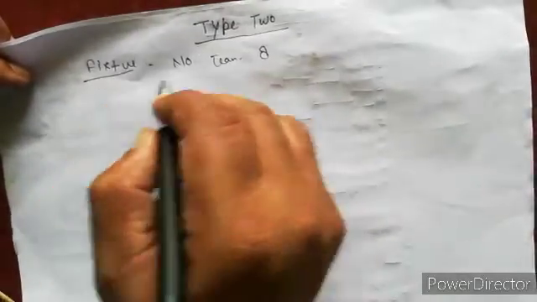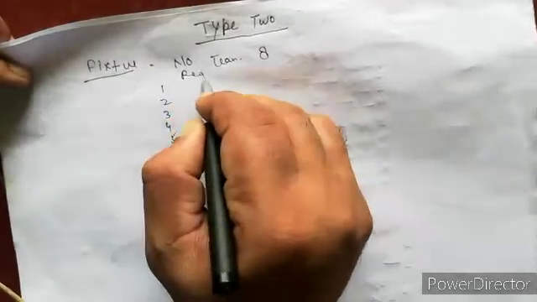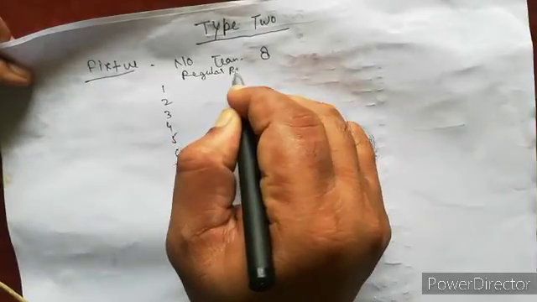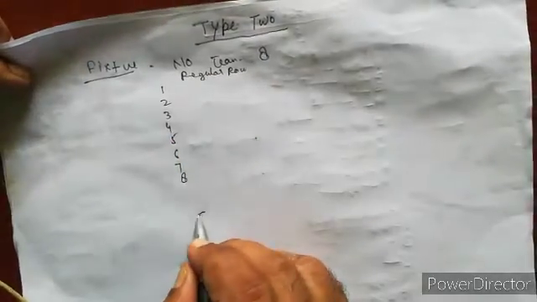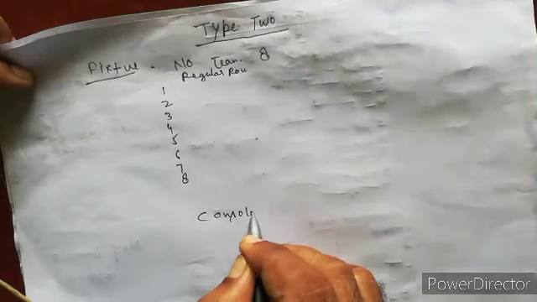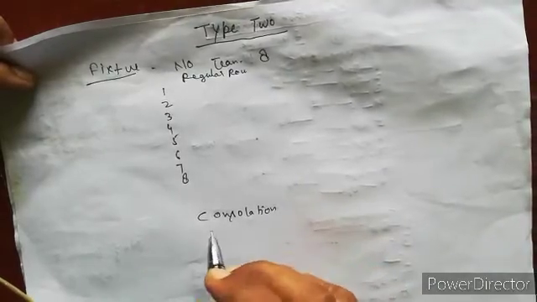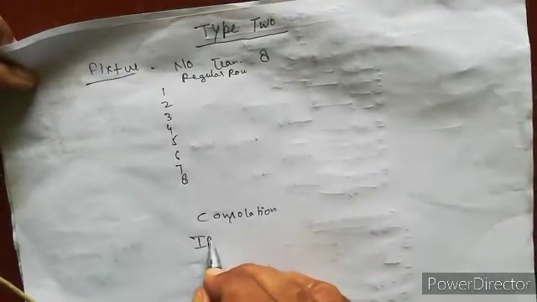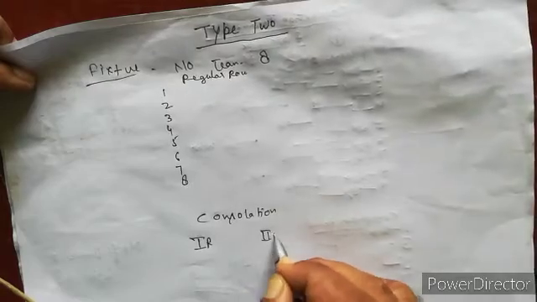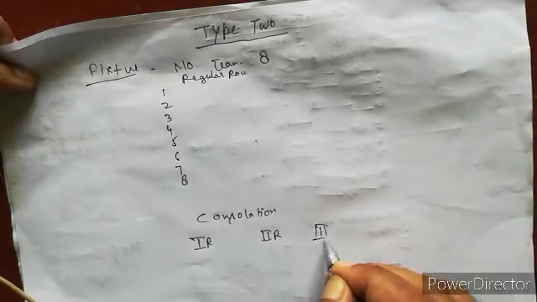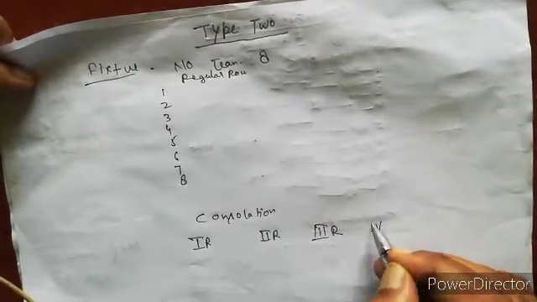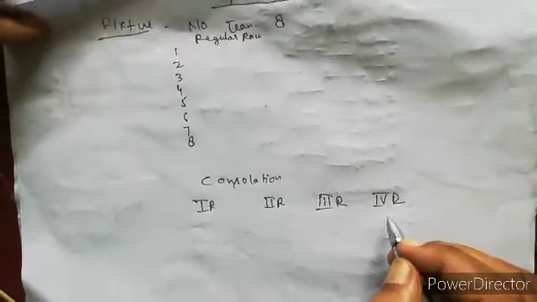First is a regular round. In consolation: first round, second round, third round and fourth round.